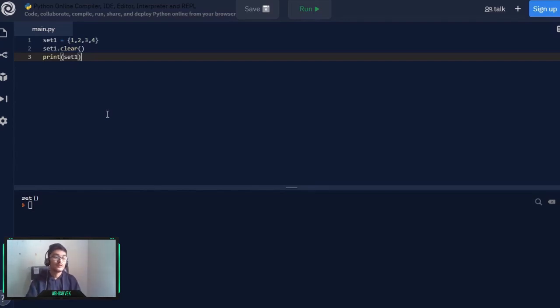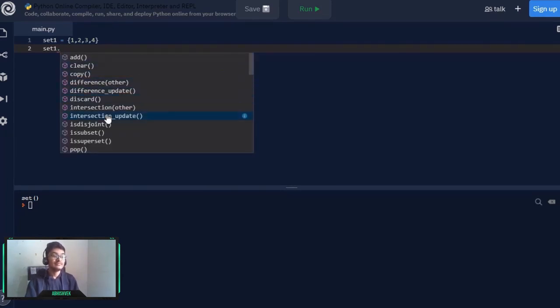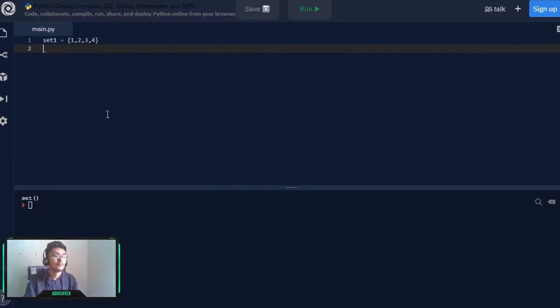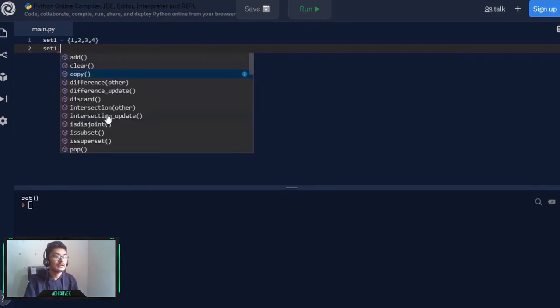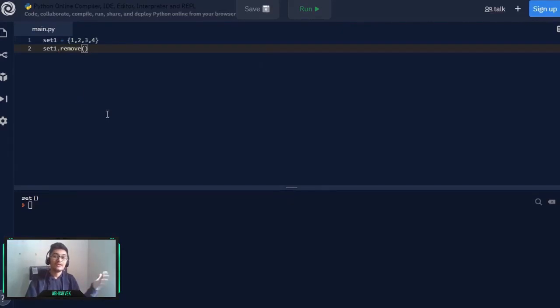Now you are thinking, dude, what is the use of a set? You can also use a list for the entire thing, but no, a list won't give you the options of the following things, which are difference, intersection and disjoint, which are only available in sets, and most data scientists use sets for performing mathematical operations. In those cases, sets come in more handy to us. So we can simply write set1 dot. Now let's try to remove an item. Now you are getting the point, you can perform various operations on any particular collection of objects just by typing dot, and you will be getting all the methods that are available.